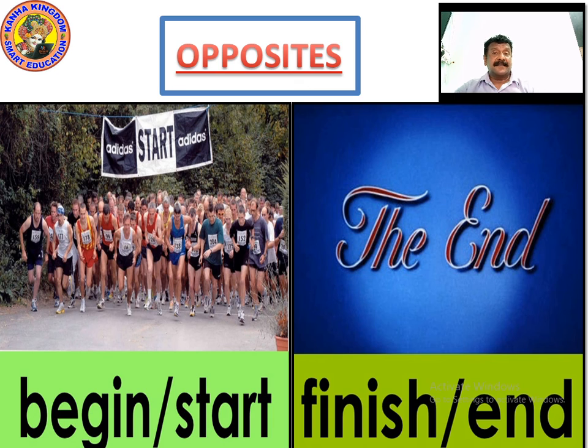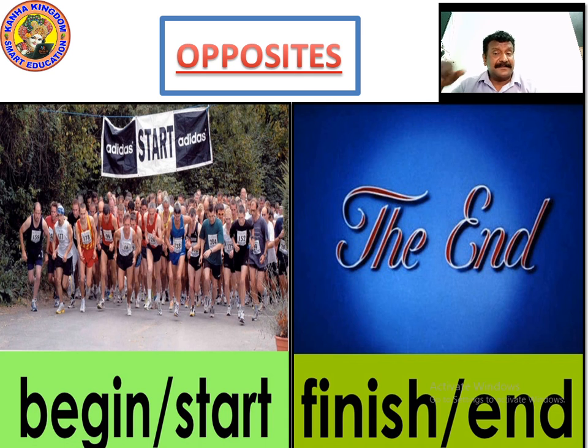This is the last page. The next one is the last page of the first session. It is yet to continue. In the second part, there are more to be looked into, more opposites to be learned. Right? In this, learn more opposites. I have given all the opposites, maximum opposites for you to learn. Okay?